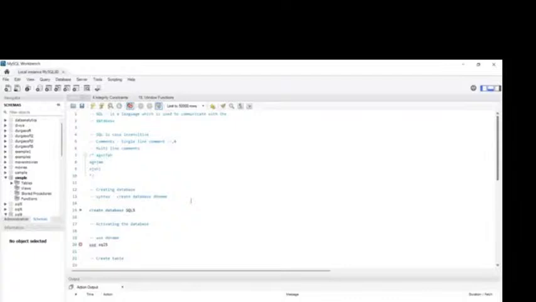Now we are trying to create a database. Yesterday I created a database with the name SQL 5. Now let me put SQL 5.1. For everything in SQL we have syntaxes. For creating a database, we have the syntax like this: create database, then the name.